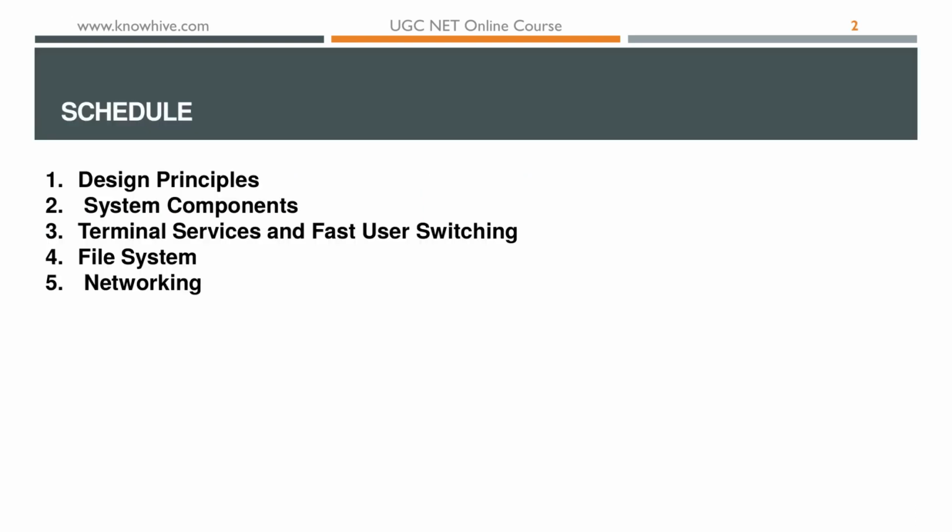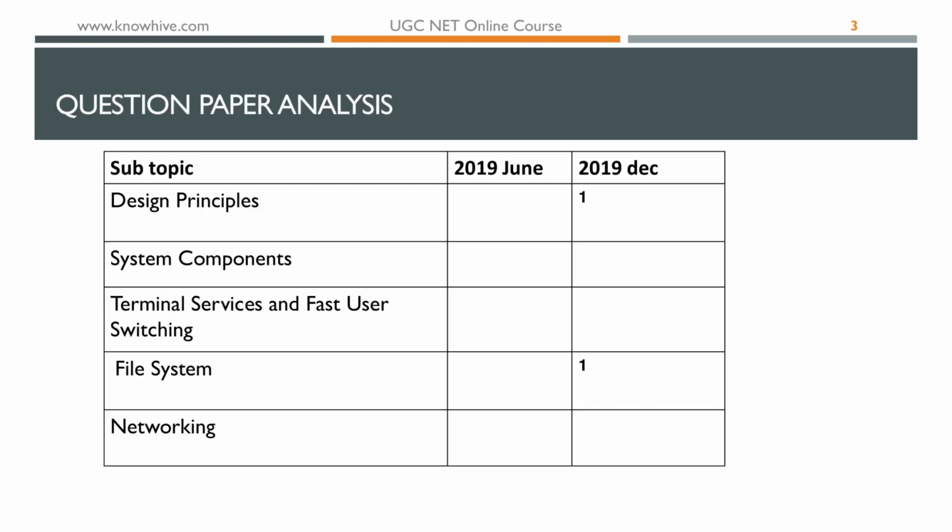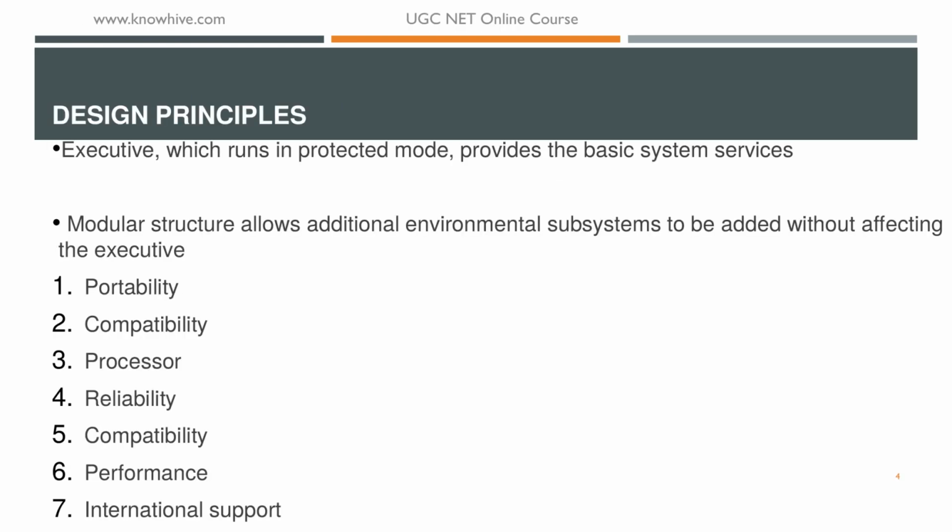Let us start. This topic contains design principles, system components, terminal service and fast user switching, file system and networking. On quickly analyzing the previous question papers of June 2019 and December 2019, we found that design principles and file systems were asked in December 2019. So, we will see them in detail. The next subtopic is design principles.